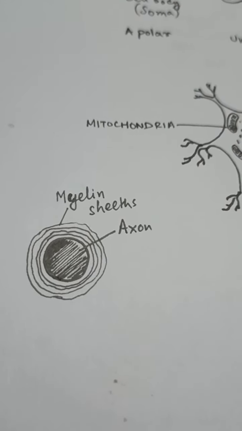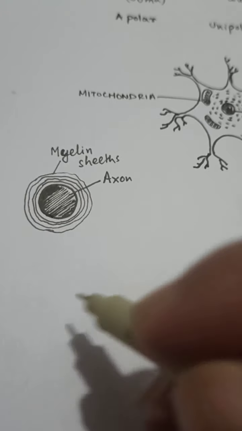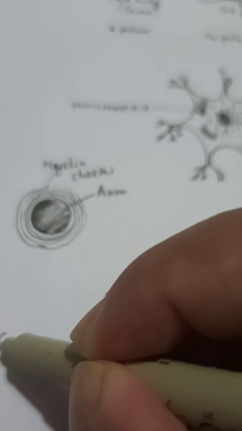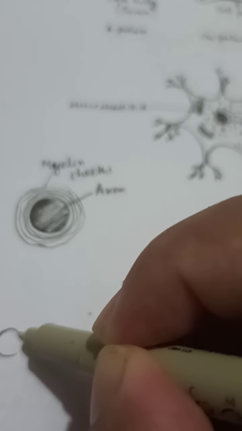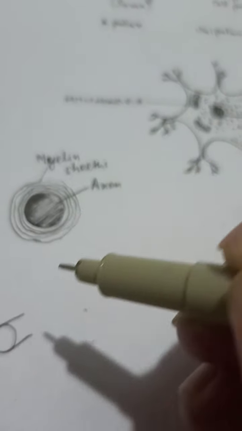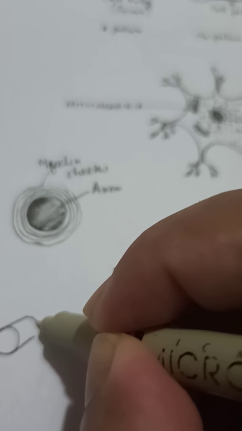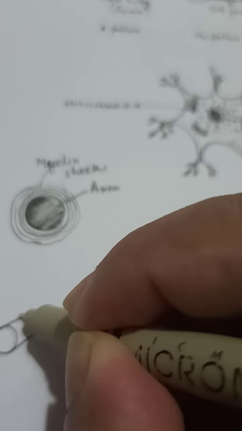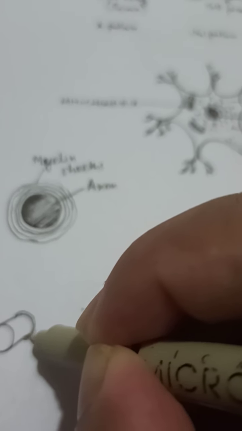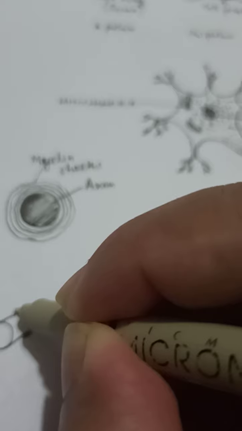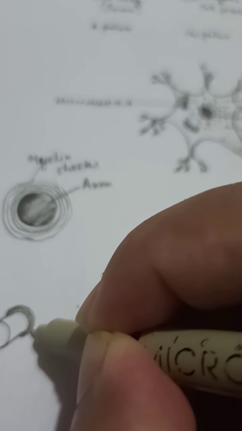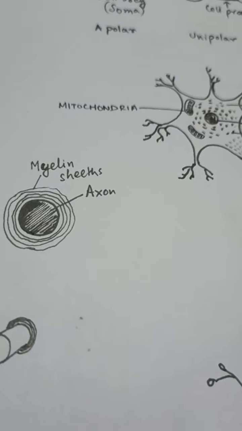Now, what does it look like externally, if you want to observe it from outside? It will look somewhat like this. This is the axon, and right on top of it we are going to find these layers of myelin sheath.